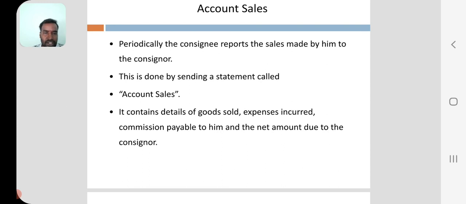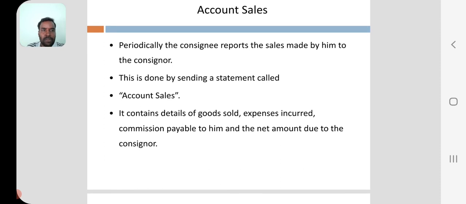Account sales. Already we know account sales means whatever sales are done by the consignee, a statement should be prepared, with details of the sales in a particular tabular form. It is called a statement, an account sales.